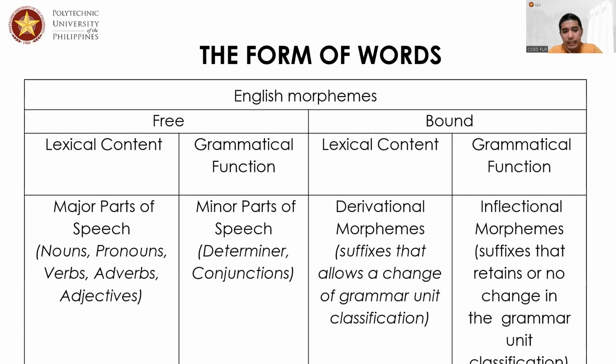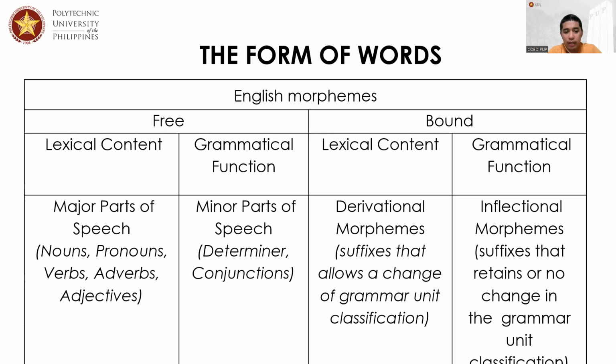Now, let's look at the English morphemes. Generally, for English morphemes we refer to free and bound. When we say free, we look at its lexical content and grammatical function. Lexical content, we mean these are the major parts of speech. That means these are words, and they carry a lot of meaning. These are the nouns, pronouns, verbs, adverbs, and adjectives.